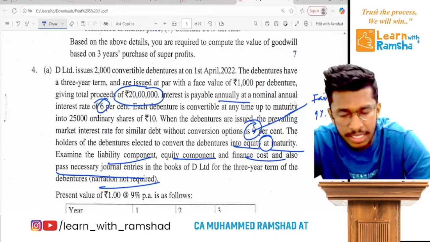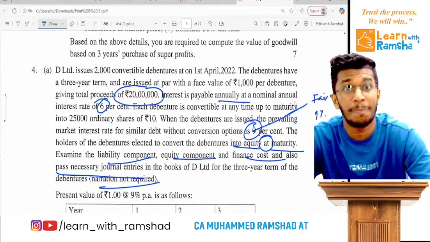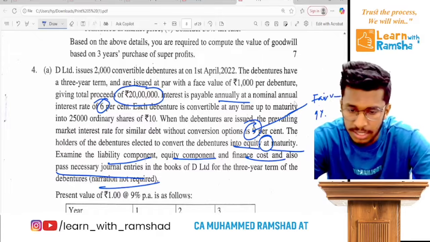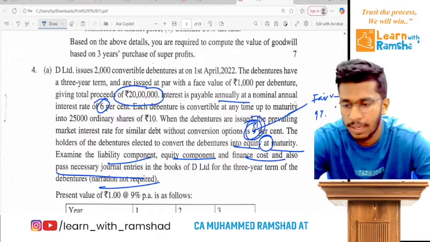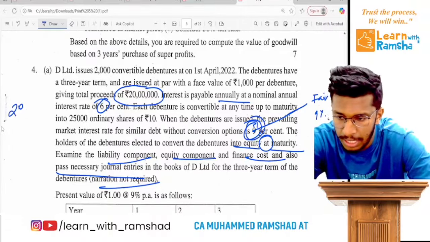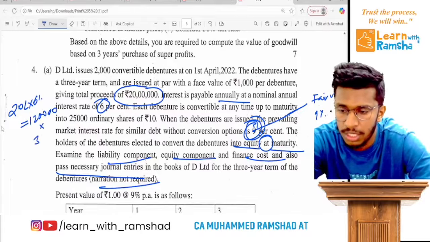Since it's a financial instrument, a financial liability, first we have to calculate the present value of future cash flows at the fair market interest rate. Ready? This can be calculated as every year we pay 20 lakh into 6%, which is 1,20,000. We pay this for 3 years.